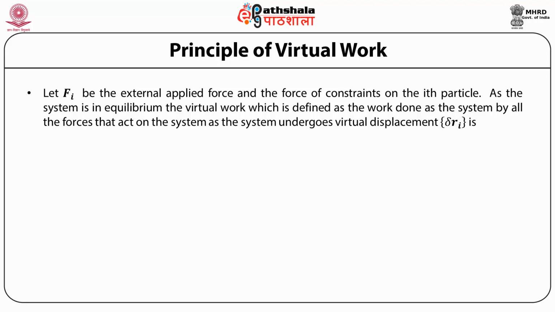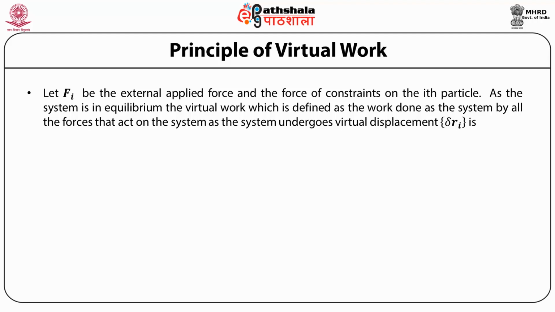ith particle. As the system is in equilibrium, the virtual work is defined as the work done on the system by all the forces that act on the system when the system undergoes a virtual displacement represented by the set of displacements delta Ri.